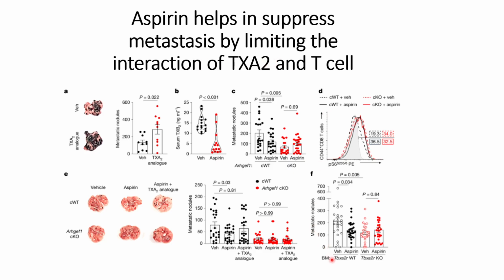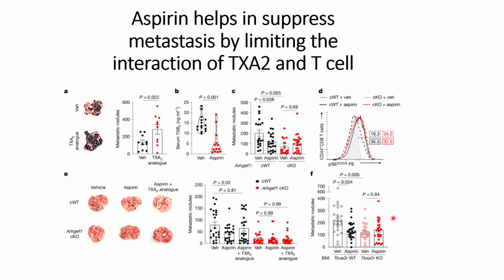And what they are able to see is that when they use the wild type conditions with aspirin, they see a reduced metastasis. But when they use this TXA2R knockout, or when the TP inhibitor is used, the change between the vehicle and aspirin is non-significant, indicating that the TP